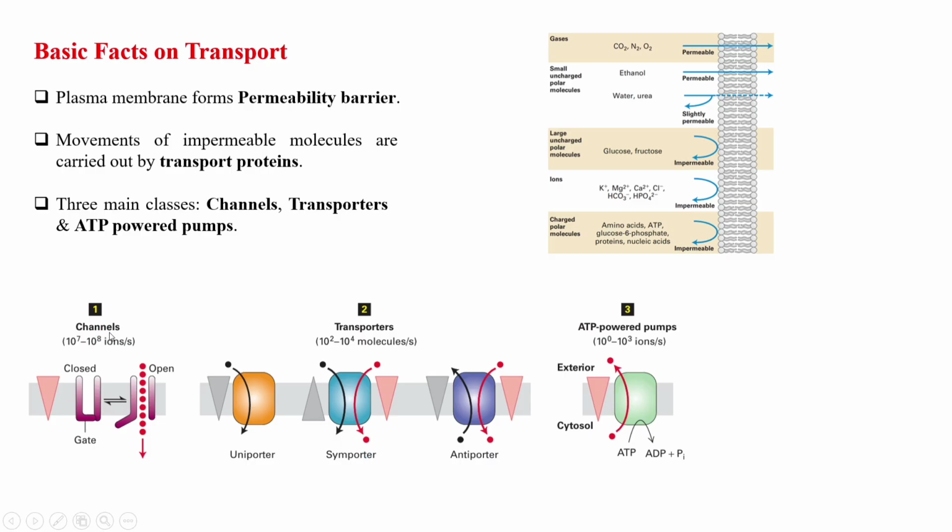So this is an example of channels, transporters, and there are ATP powered pumps. These are the three main classes of transport proteins. In the case of ATP powered pumps, ATP hydrolysis occurs. Now I will make separate videos on all these three different transport proteins in separate classes.